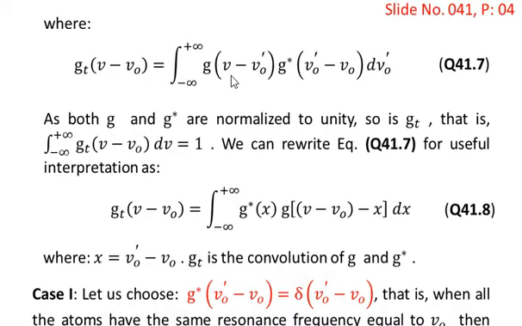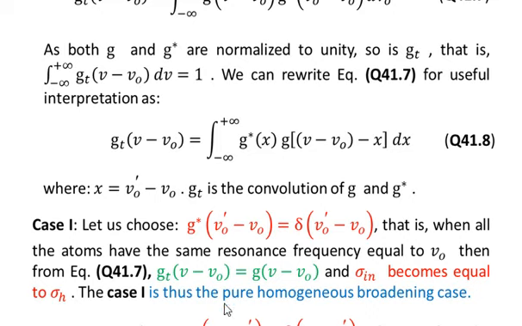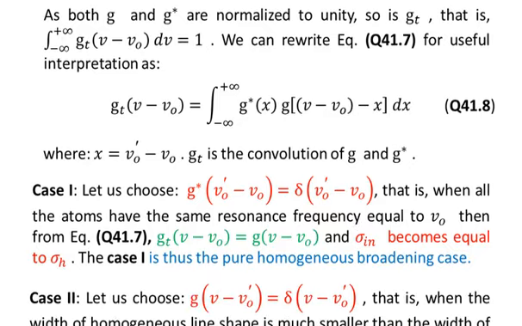For example, look at the integral. This integral contains in the integrand two functions g and g star. So let's accept the possibility that g star of nu naught prime minus nu naught is equal to delta of nu naught prime minus nu naught. That is, when all the atoms have the same resonance frequency equal to nu naught. This is due to the presence of the delta function that we say that when all the atoms have the same resonance frequency equal to nu naught, because here the delta function will be non-zero only when the nu naught is equal to nu naught prime.